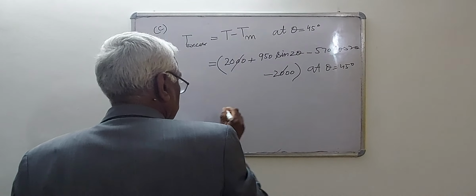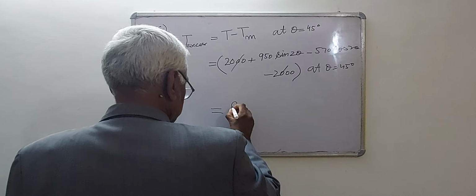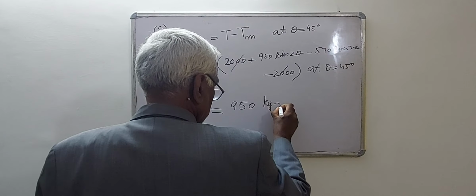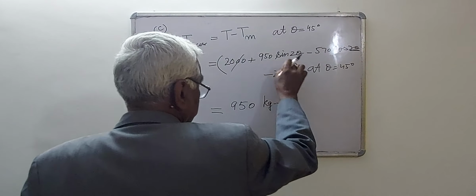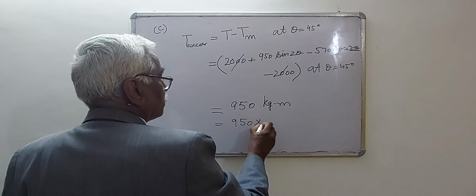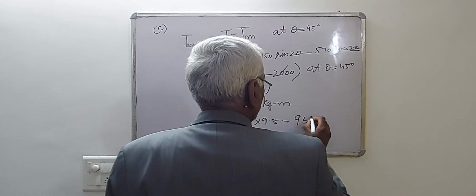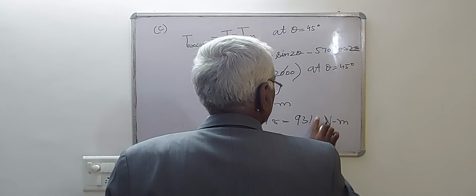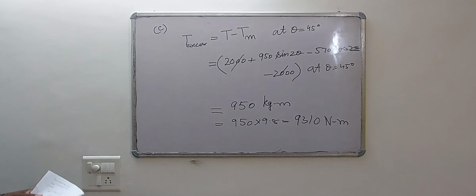This will be cancelled and only 950 kg meter will remain, because cos 90 will be 0, so that term will be 0. It can be written as 950 into 9.8 Newton meter, that is 9310 Newton meter. That will be the value of T.